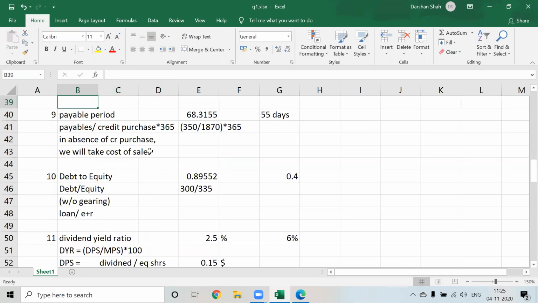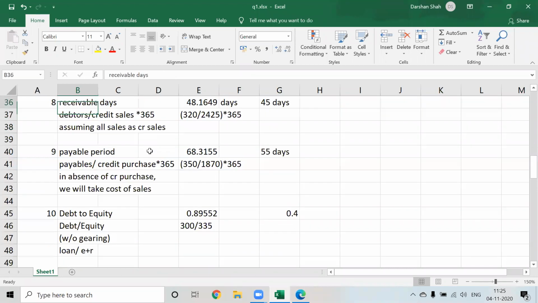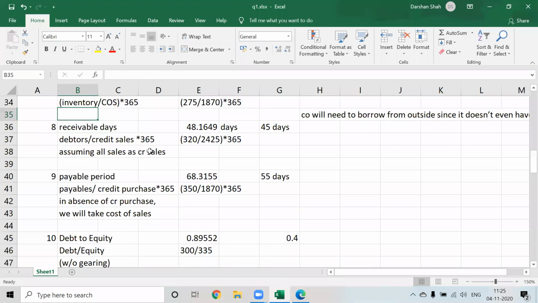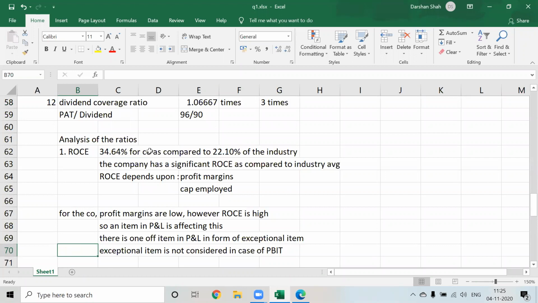So now, what is the overall analysis for the company? That is the analysis for each ratio we have given. What is the overall analysis for the company? You will have to give a summarized analysis. We can see that return on capital employed is greater. Profitability is also okay.